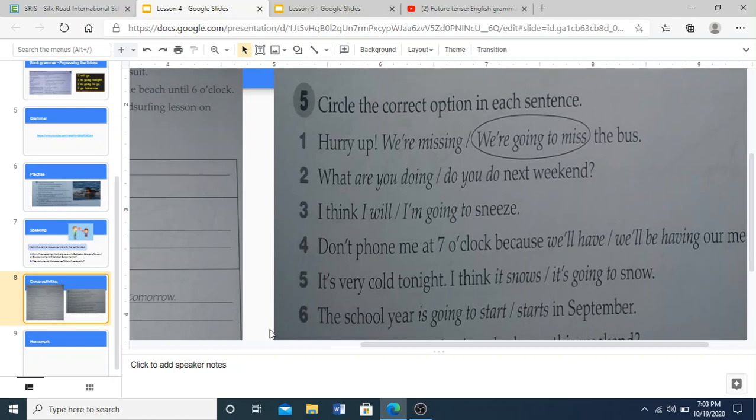So this is the class for this morning. I hope that you've been able to learn one or two new things. The most important thing is for you to understand how to express future information, how to speak or how to write future tenses. And there are so many ways, as you've learned in this class. With all these examples, I believe it's a step forward, and you will learn more in the future. So this is what it is for now.